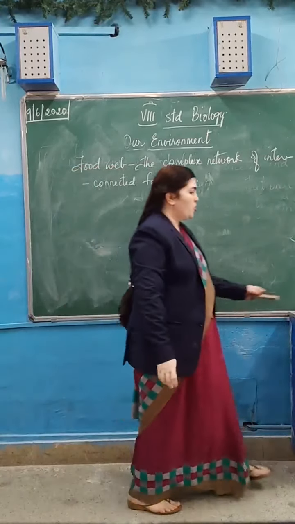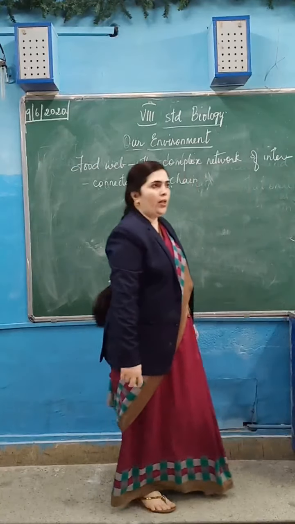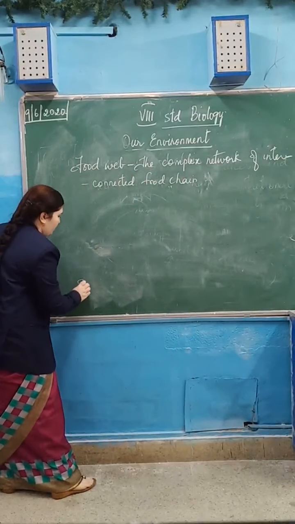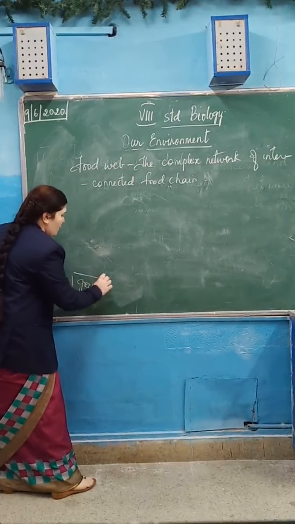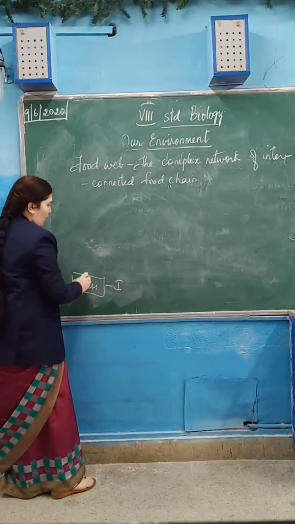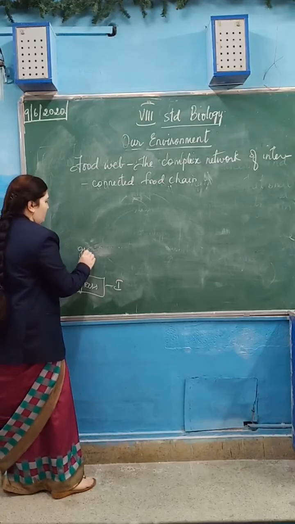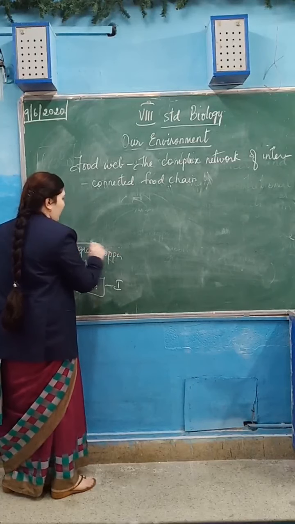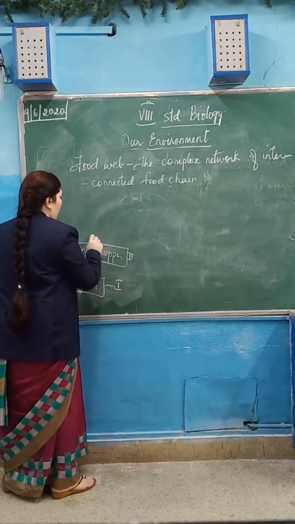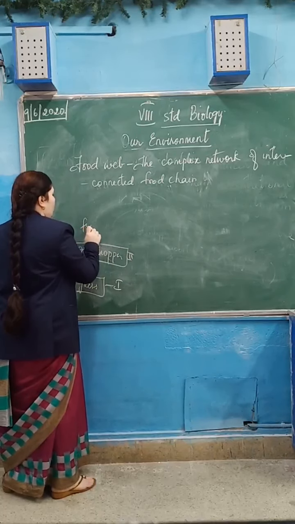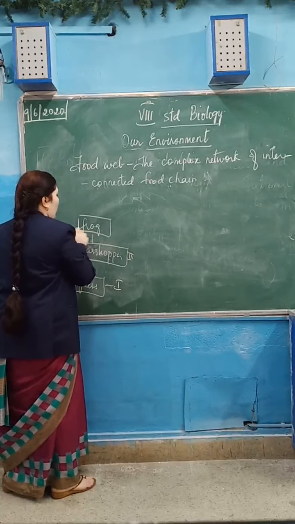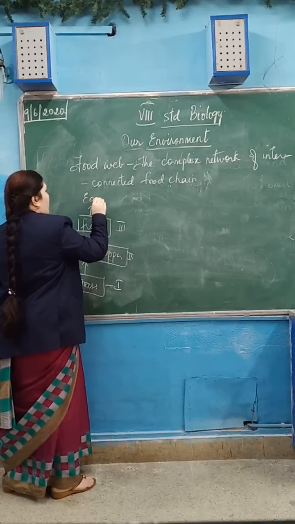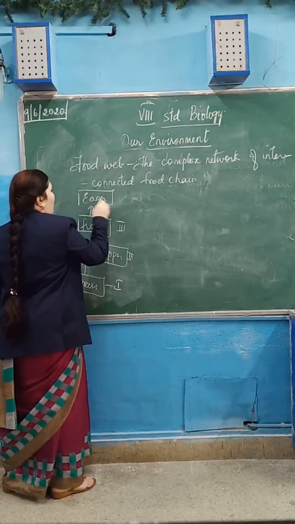So in the food chain we are drawing, these are the trophic levels. Grass is the first trophic level. Then grasshopper comes in the second trophic level. Then we have frog, that is the third trophic level. Then we have eagle, that is the fourth trophic level.